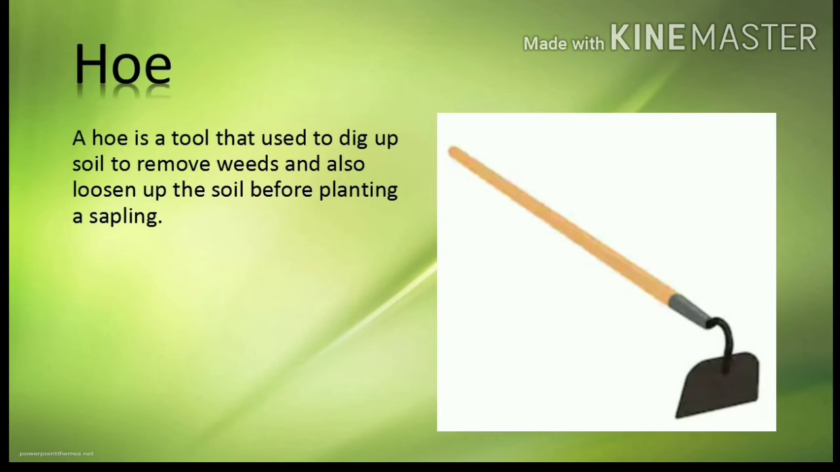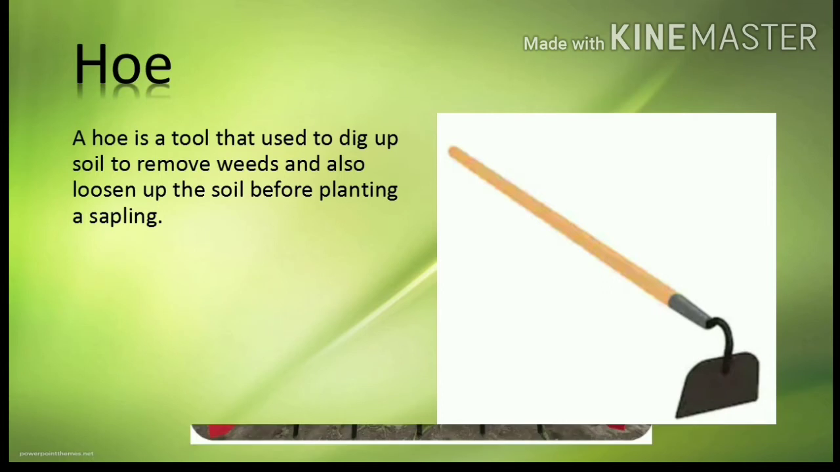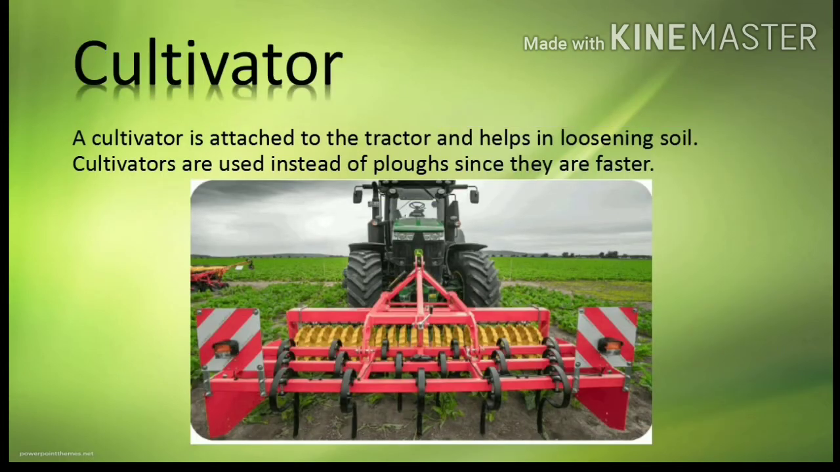What is hoe? A hoe is a tool that is used to dig up soil to remove weeds and also loosen up the soil before planting a sapling. What is cultivator? A cultivator is attached to the tractor and helps in loosening soil. Cultivators are used instead of plows since they are faster.